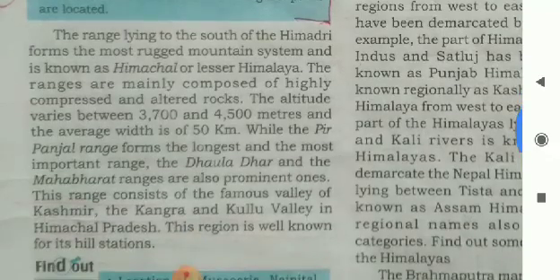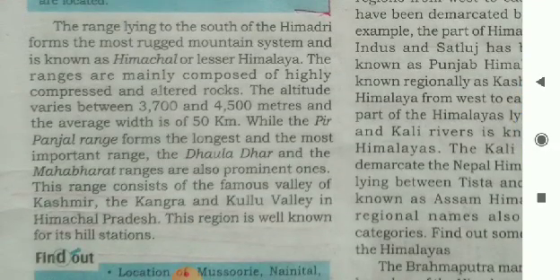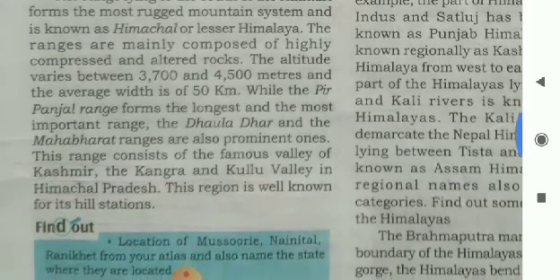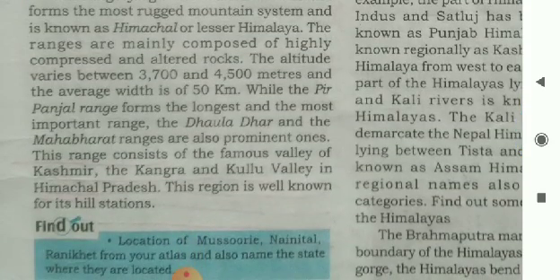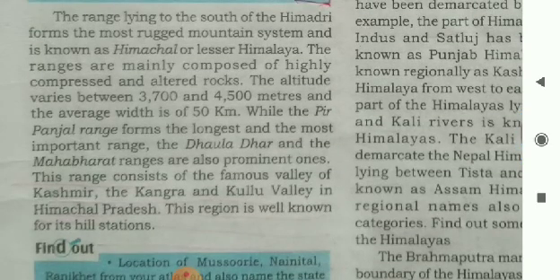The range lying to the south of the Himadri forms the most rugged mountain system and is known as Himachal or Lesser Himalaya. Three ranges of Himalaya are there. First is Himadri, that is Greater Himalaya. Second is Himachal, that is Lesser Himalaya. And third is Shivalik, that is Lower Himalaya.